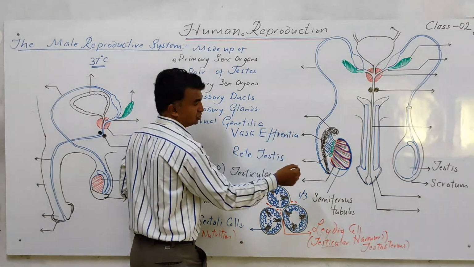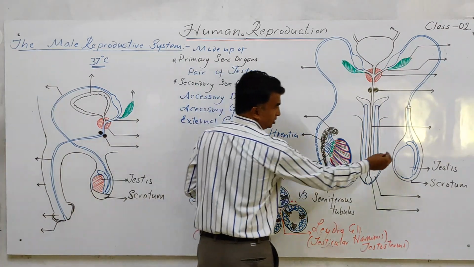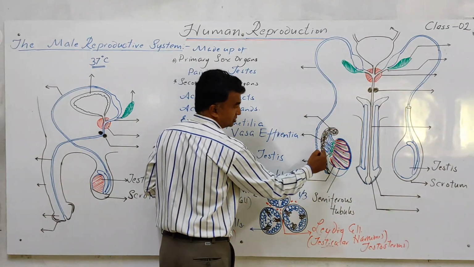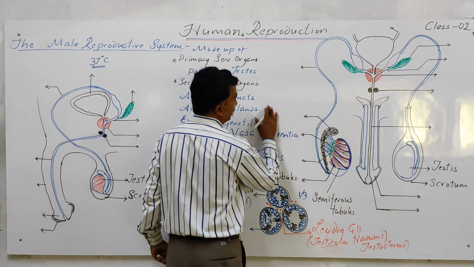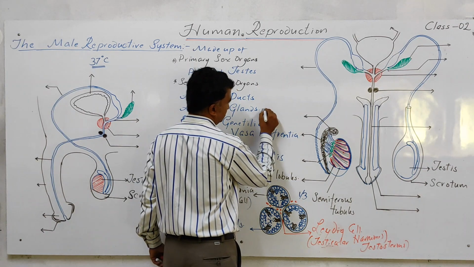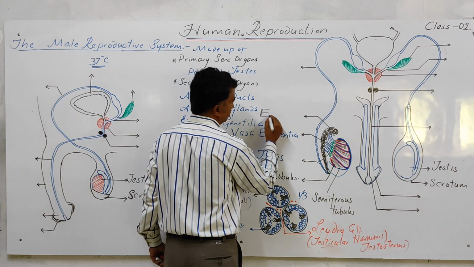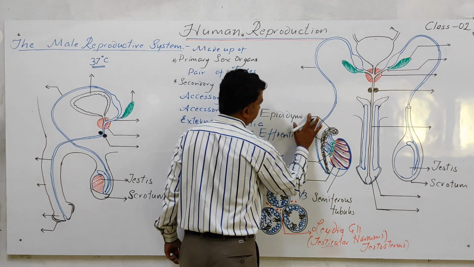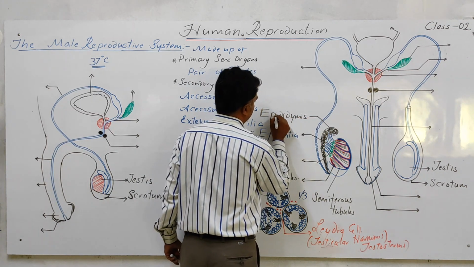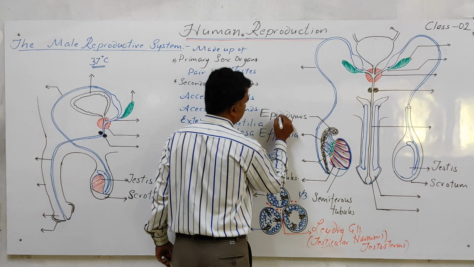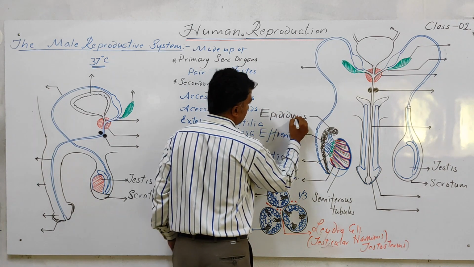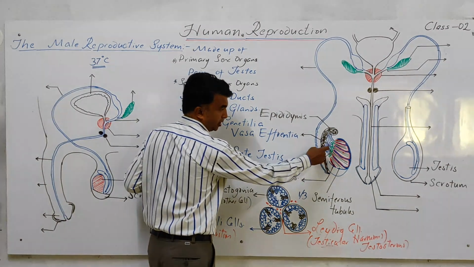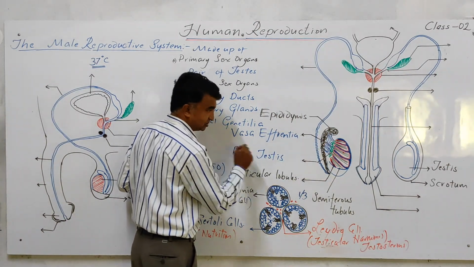Now this vasa efferentia leaves the testis, comes outside, and opens into this black color structure, called the epididymis. Now, one more time: seminiferous tubules are connected to the vasa efferentia through the rete testis.